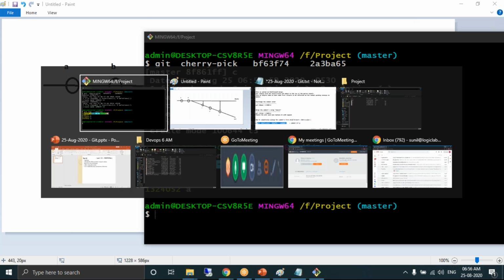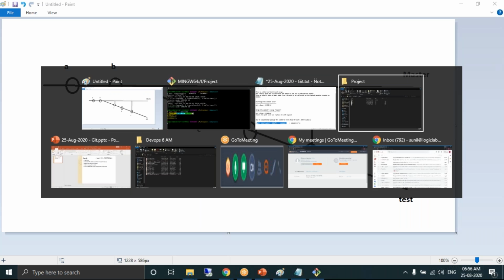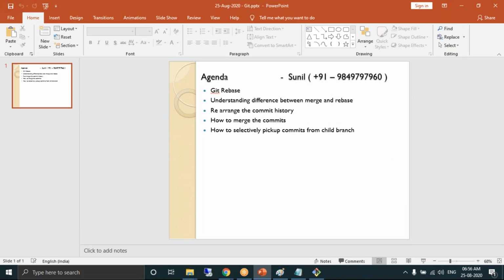So cherry-pick is a feature which helps you to pick up the commits, whichever are required, from the child branch and add them to the master branch. This is about cherry-pick. This is how we can selectively pick up the commits from the child branch to the master branch.